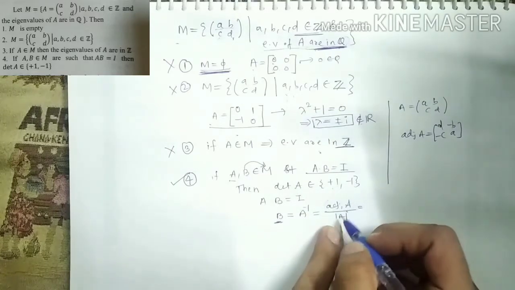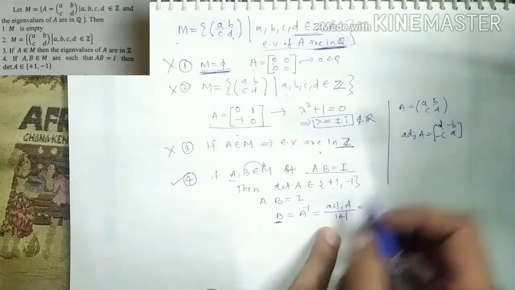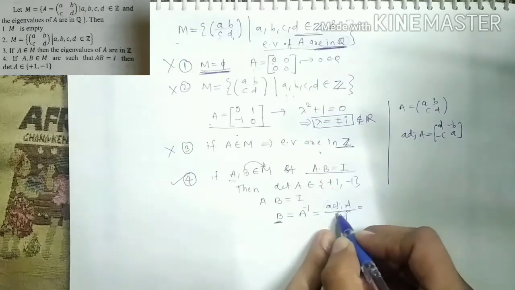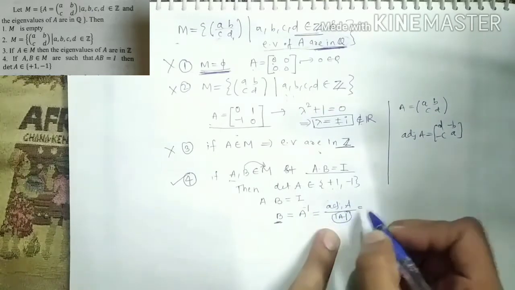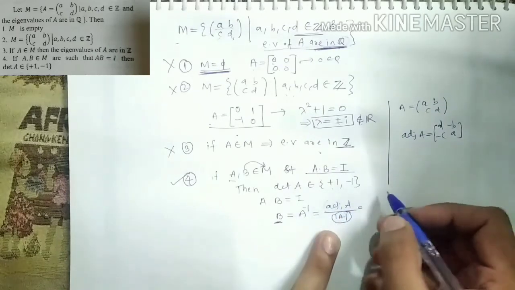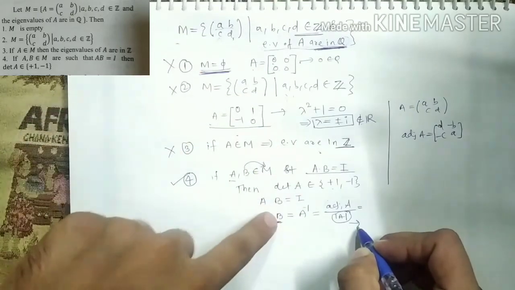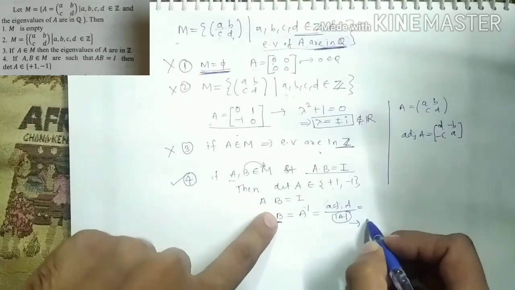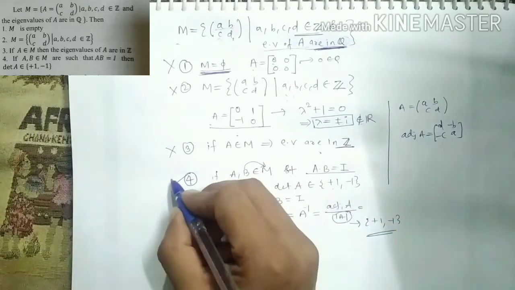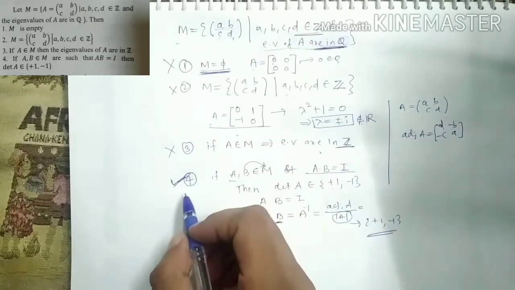If I divide the adjoint of A by any value other than plus or minus 1, then what will happen? My B will have rational entries. So in order for B to have integer entries, the determinant of A has to be either plus 1 or minus 1, otherwise B will have rational entries. So in order for B to have integer entries, the determinant of A has to be either plus 1 or minus 1. Which means this option